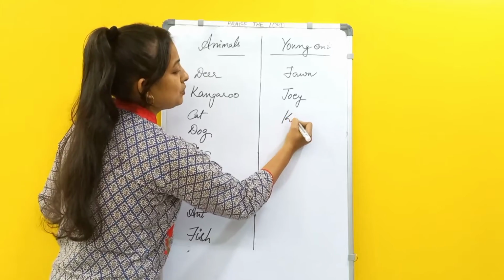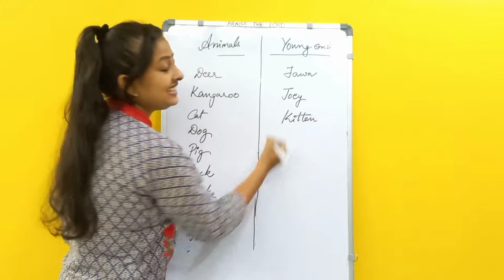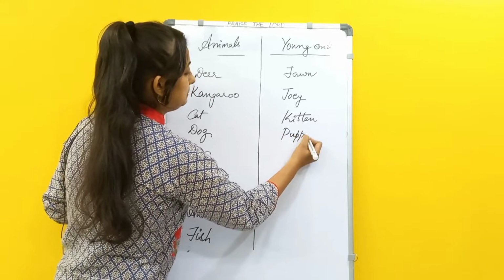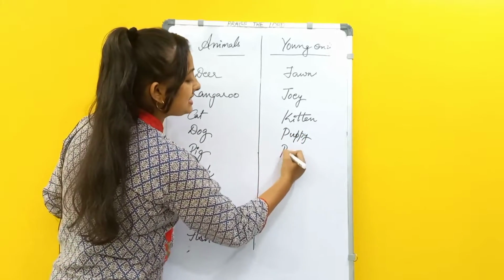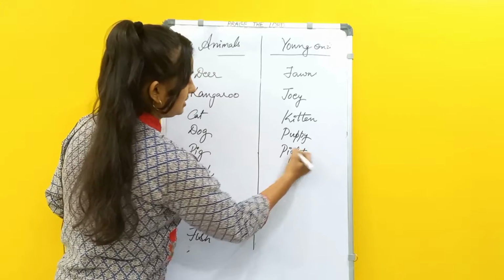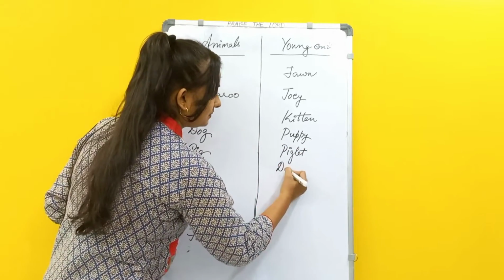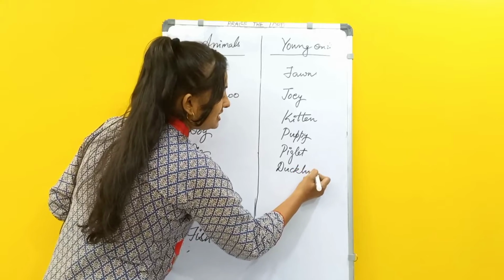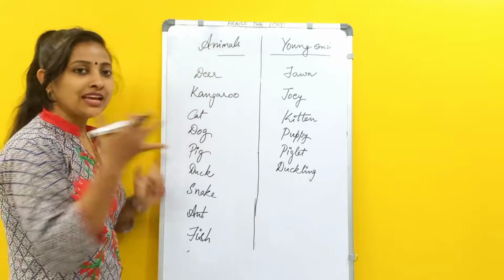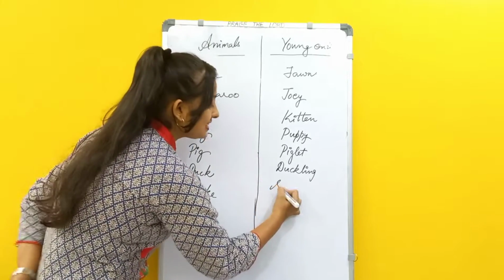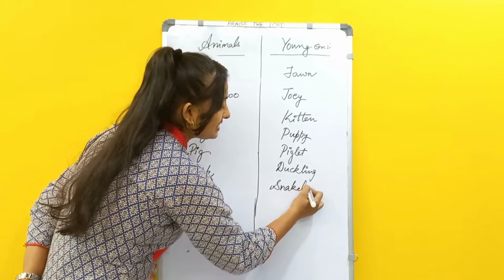Cat, we know, it's kitten. The young one of a dog is puppy. Young one of a pig is piglet. What might be the young one of a duck? Duckling. Just to cut short the time, I'm making it fast. Young one of a snake is snakelet.